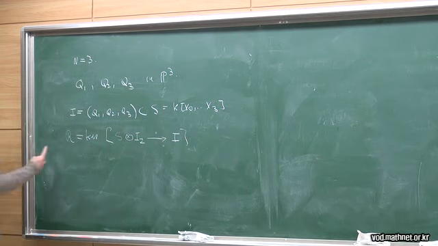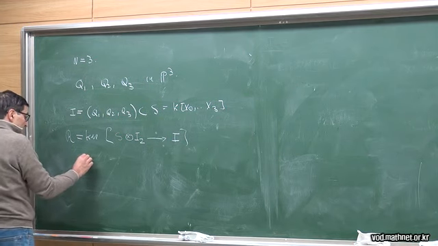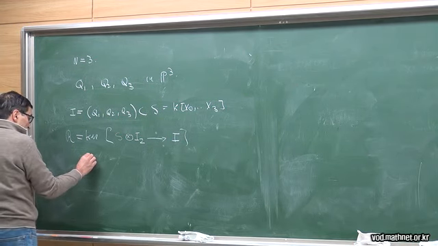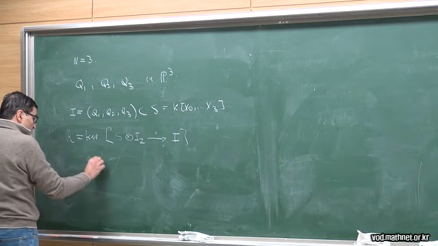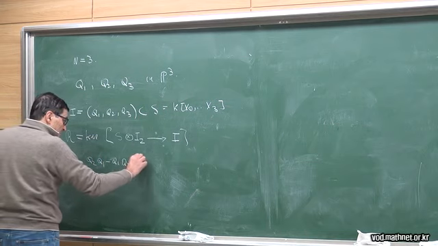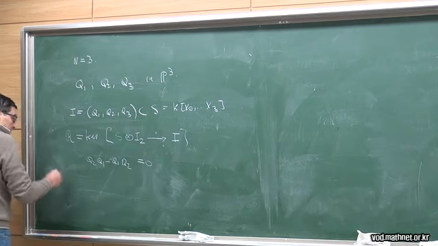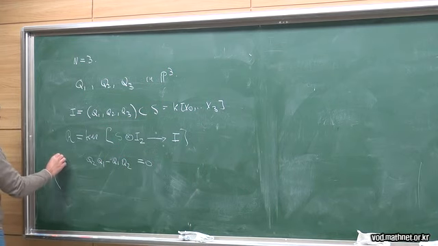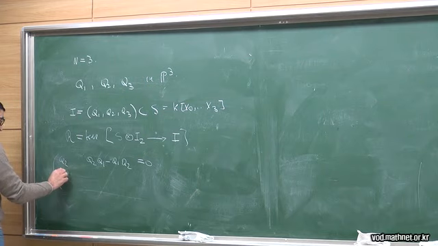Okay, now R contains certainly, no matter how the quadrics are, this relation: Q2 Q1 minus Q1 Q2 equal to 0, which I can write as (Q2, minus Q1, 0).